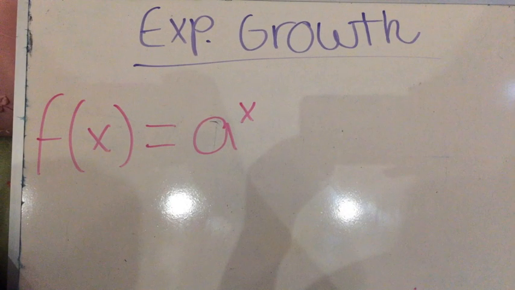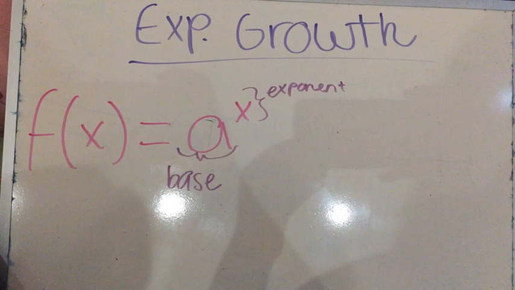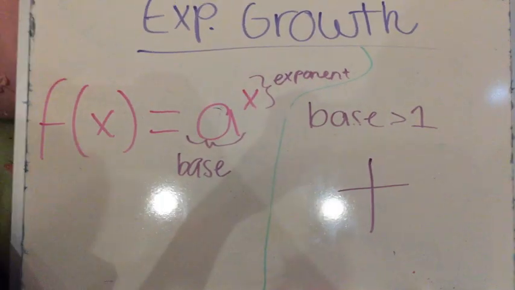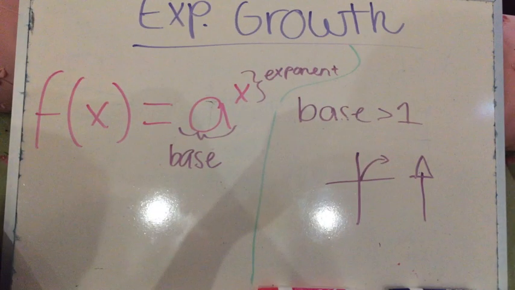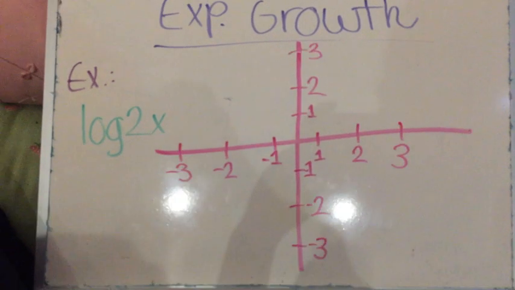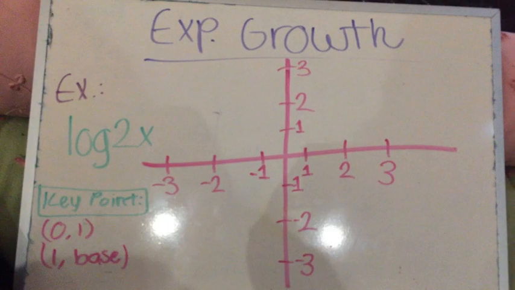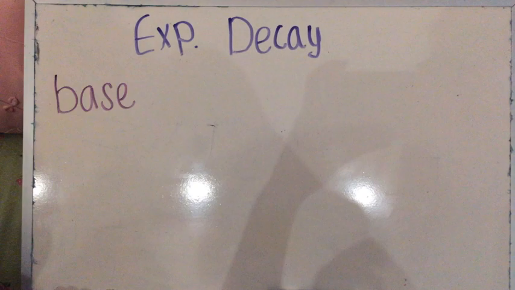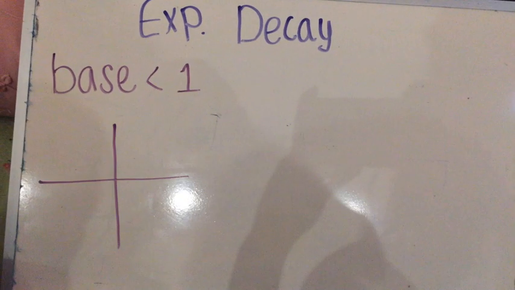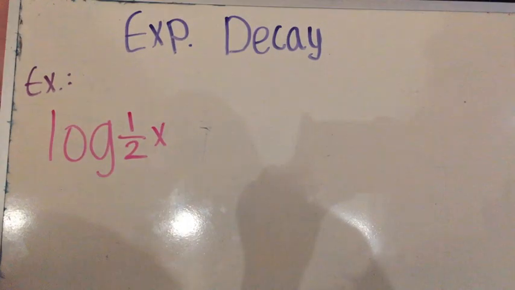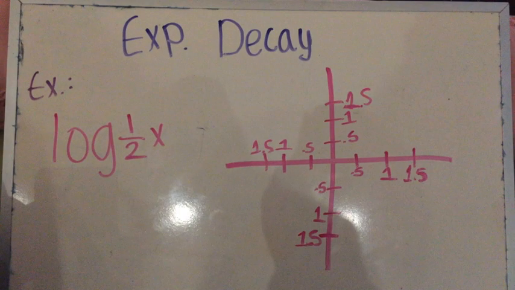Exponential growth is when multiplicity gets higher. Usually the exponential increase has an initial value, a value with a constant increment, and also has the value which specifies how many times the increment repeats. When the exponential increases, the base is bigger than 1. An example is log of 2x, in which the number 2 is the base, and it is bigger than 1, so the graph will go upwards. Exponential decay is when multiplicity gets lower. Usually the value is less than 1. An example is log 1/2 x, in which 1/2 is the base and it is smaller than 1, so the graph will go downwards.